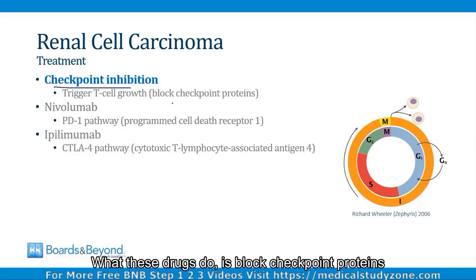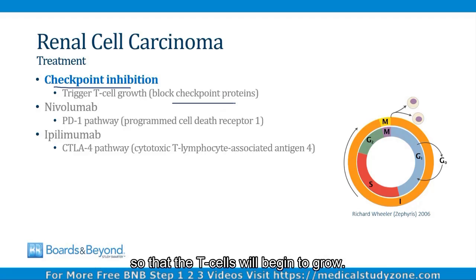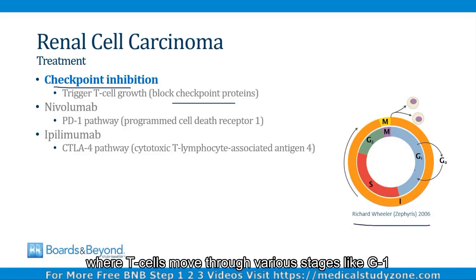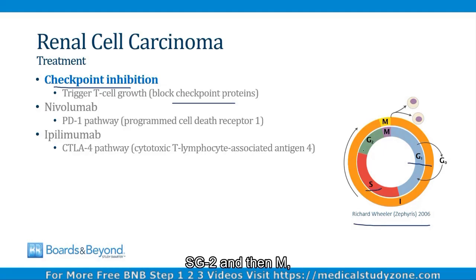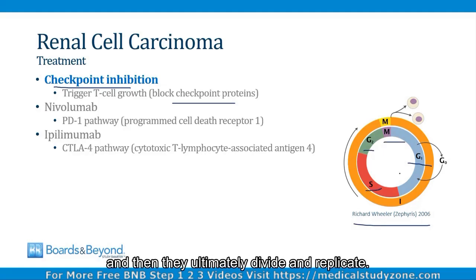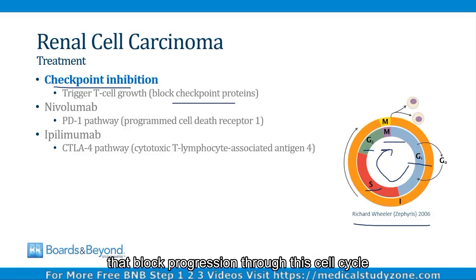What these drugs do is block checkpoint proteins so that the T cells will begin to grow. You may recall from cell biology that there is a cell cycle where T cells move through various stages like G1, S, G2, and then M, and then they ultimately divide and replicate. There are T cell proteins called checkpoint proteins that block progression through this cell cycle and therefore block the growth of T cells. What checkpoint inhibitors do is they knock out those checkpoint proteins and therefore the T cells will